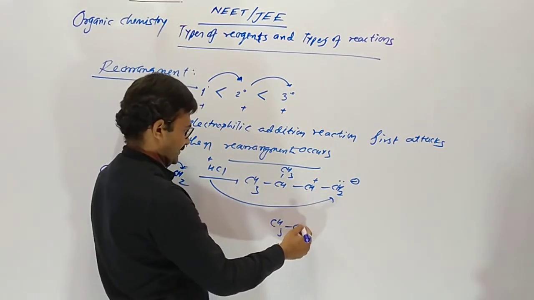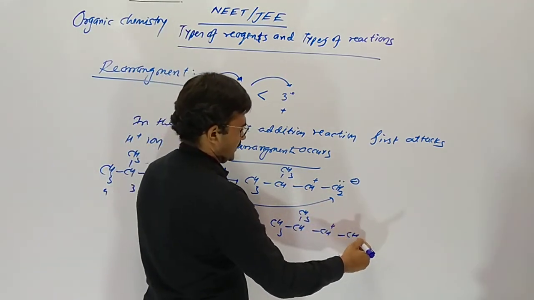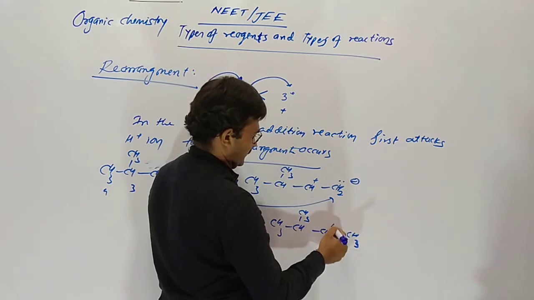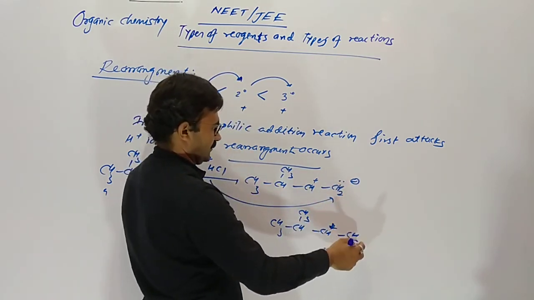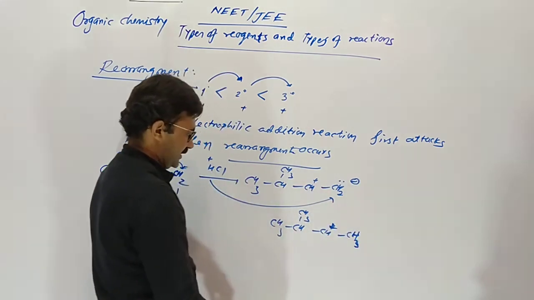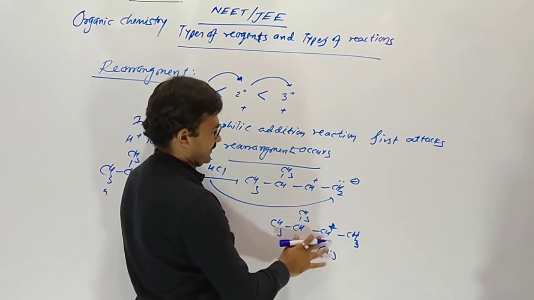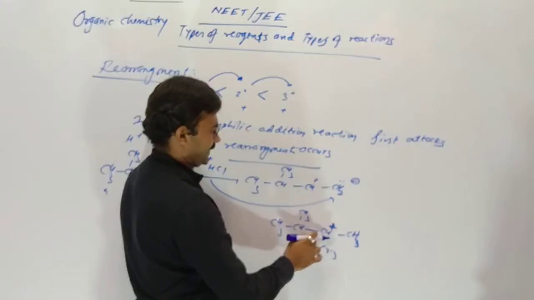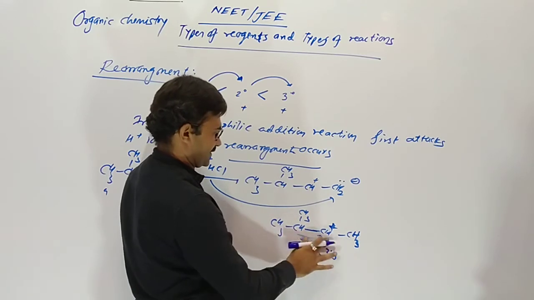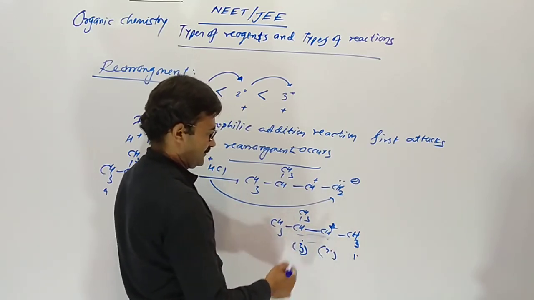Due to that, the adjacent carbon of H plus is combined here now, fulfilling its valency and becoming neutral. This one is a secondary carbocation. The positive charge carbon is attached with two carbons, but the neighbor carbon of it is tertiary. This one is primary, this one tertiary.